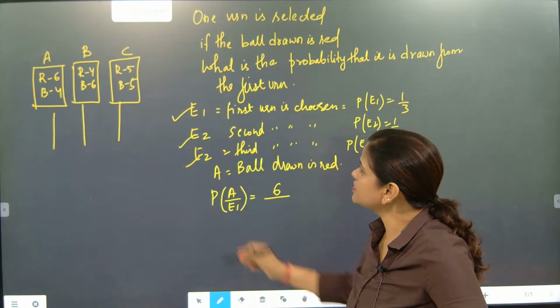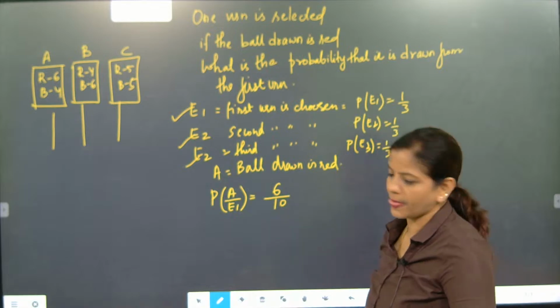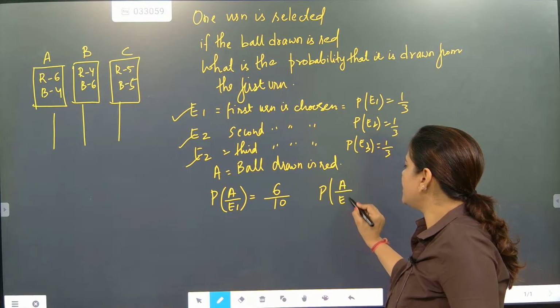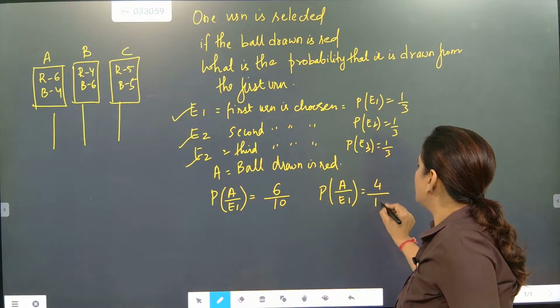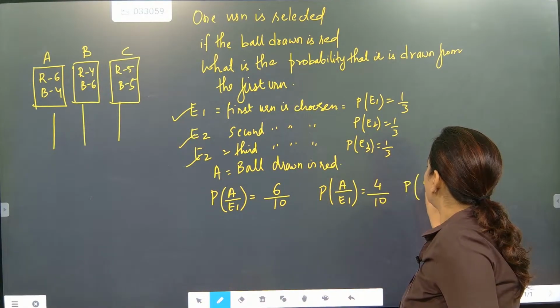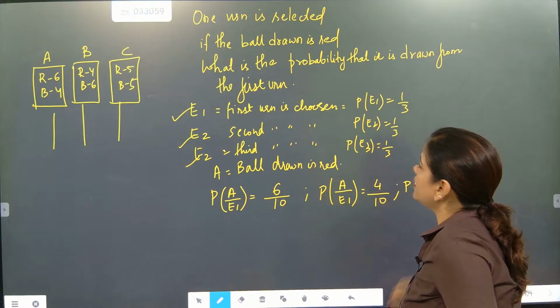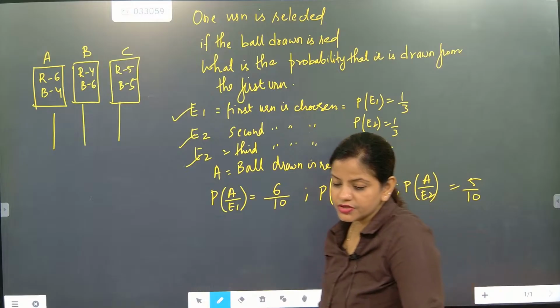And the total number of balls? 6 plus 4, 10. Red ball when second urn is chosen: how many red balls? 4 by 10. Third urn is chosen, what is the probability? 5 by 10. So these are the three situations done.